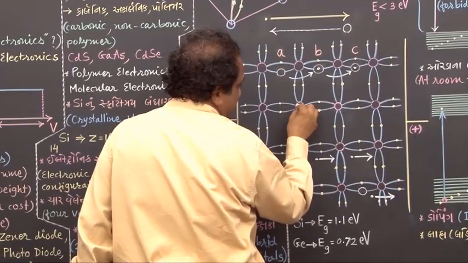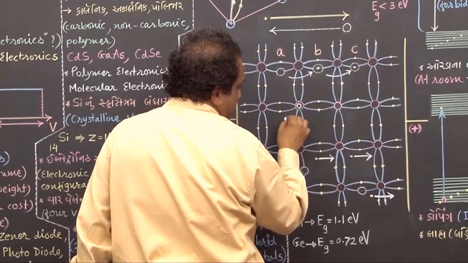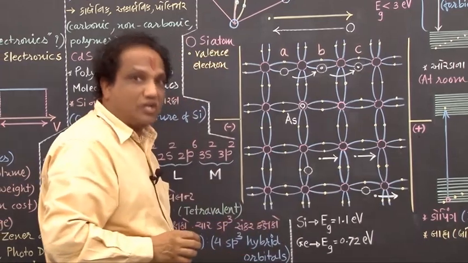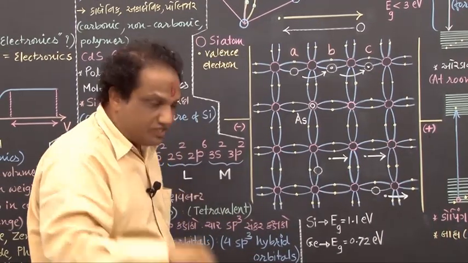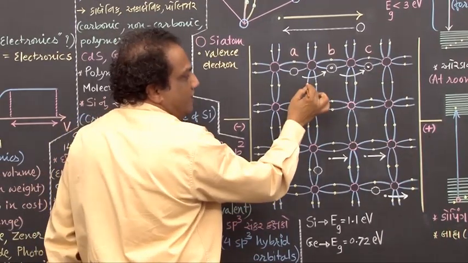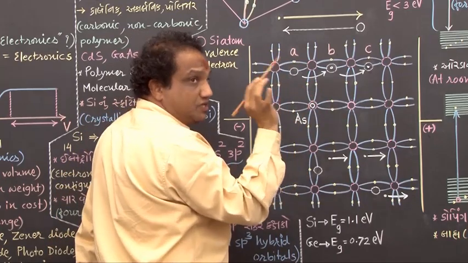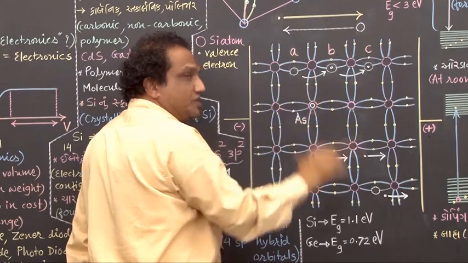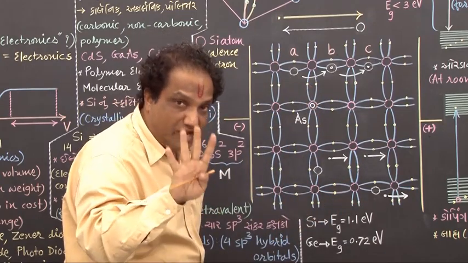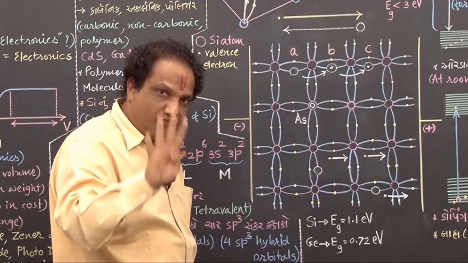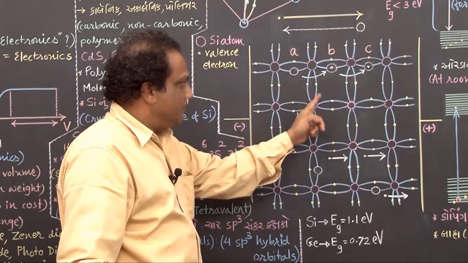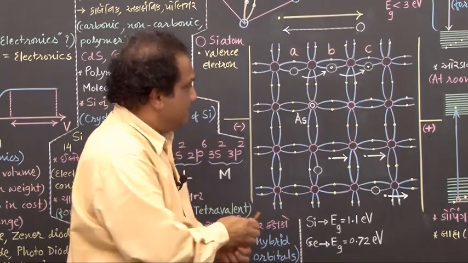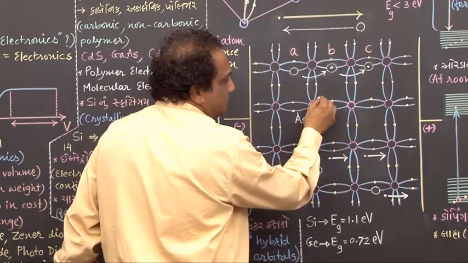Suppose this is an arsenic atom. Because it is pentavalent, it will have 5 valence electrons. Out of 5 valence electrons, it will share 1 valence electron in forming each covalent bond. In forming 4 covalent bonds, it will give 4 valence electrons. Out of 5, 4 are utilized in forming these 4 covalent bonds. Still, the 5th electron is extra. That 5th electron I am showing here.